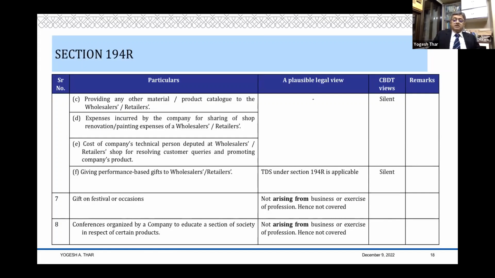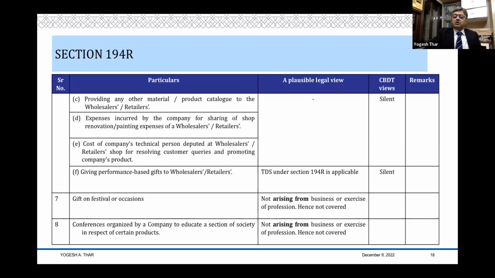I may be organizing, say for example, a company which is a food company, and it has certain nutritional values in the food, and therefore it organizes a conference of, say, doctors, and invites doctors to attend it, to say that, okay, these are the plus points of my food, or these are the nutritional values which you, as healthcare professionals, should take care of.